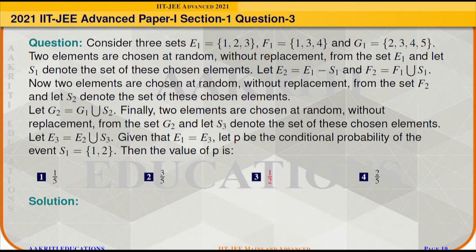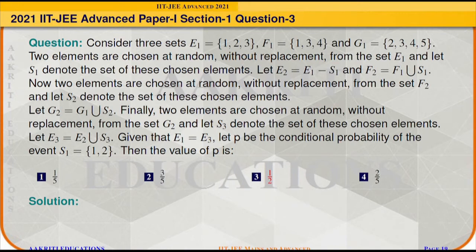Let G2 = G1 ∪ S2. Finally, two elements are chosen at random without replacement from the set G2, and let S3 denote the set of these chosen elements. Let E3 = E2 ∪ S3. Given that E1 = E3, let P be the conditional probability of the event S1 = {1, 2}. Then we need to find the value of P.